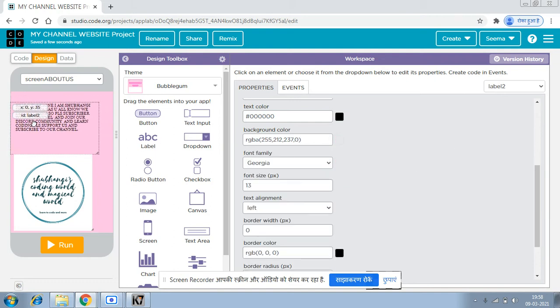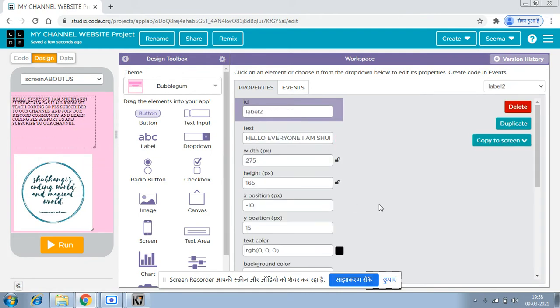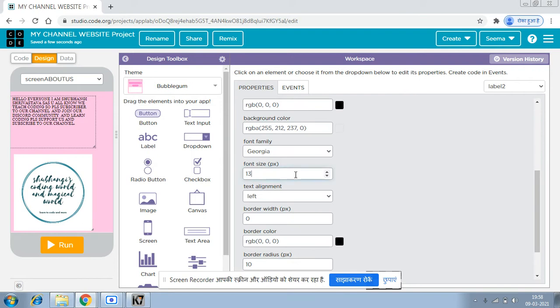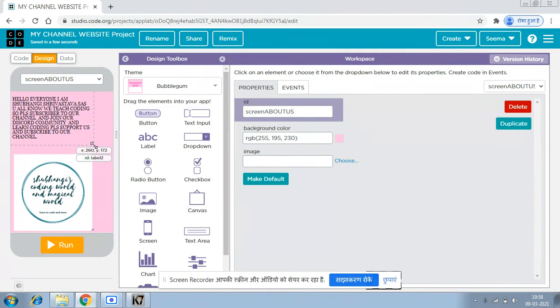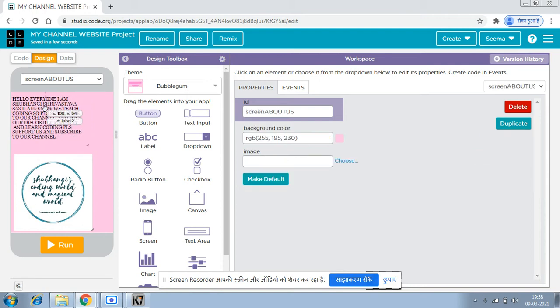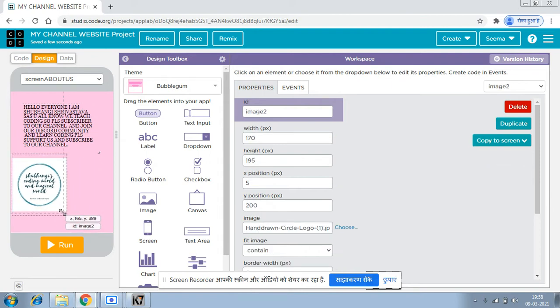So the background color should once again be transparent. You can put it in a text area but I am not putting, and you can give the text size 15. Yeah, 15 will work. And this looks a little odd, or maybe a little strange, but it's okay. I just added so much text, so I'm going to make the picture a little bit smaller.